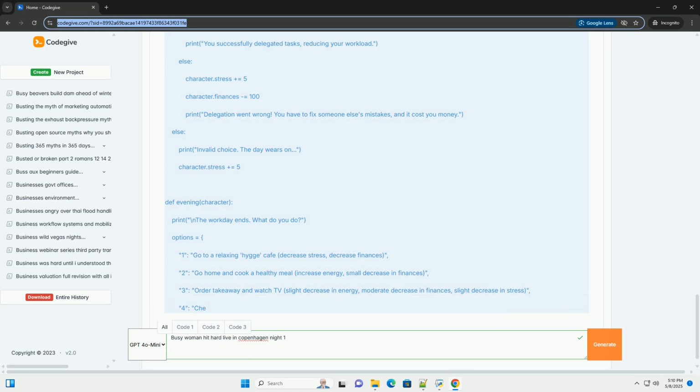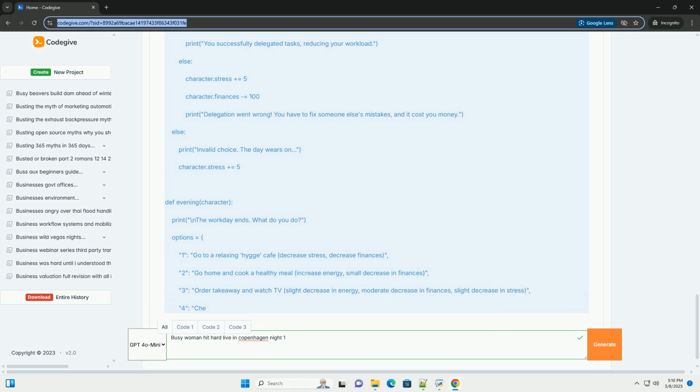How to run the code. 1. Save the code as a .py file, for example busy_woman.py. 2. Open a terminal or command prompt. 3. Navigate to the directory where you saved the file. 4. Run the command, python busy_woman.py. The game will then run in the terminal, prompting you for input.